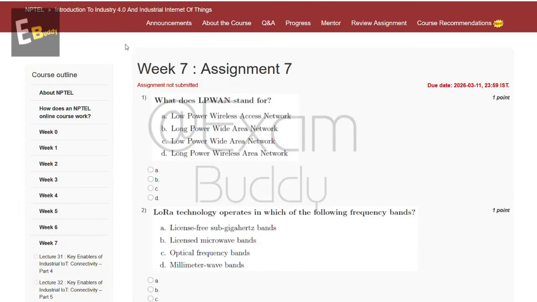Now let's do our assignment for Introduction to Industry 4.0 and Industrial Internet of Things, Week 7, Assignment 7.